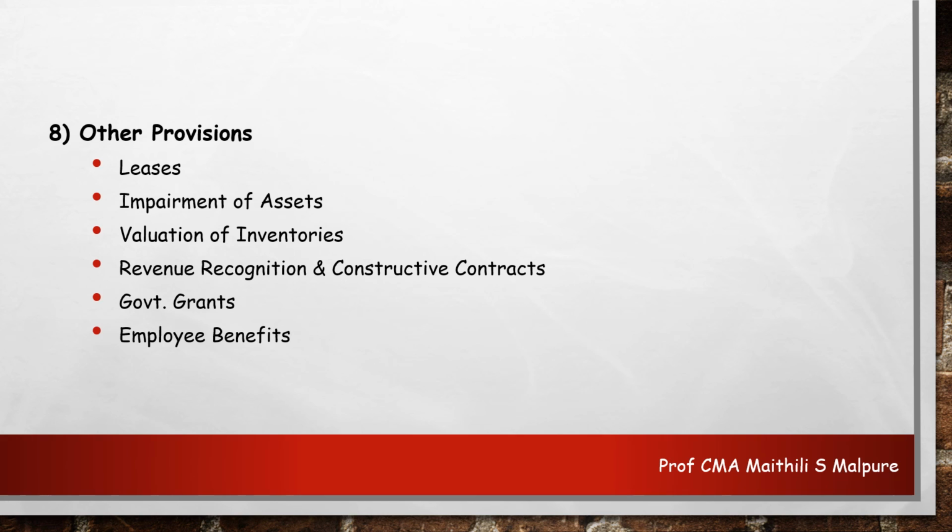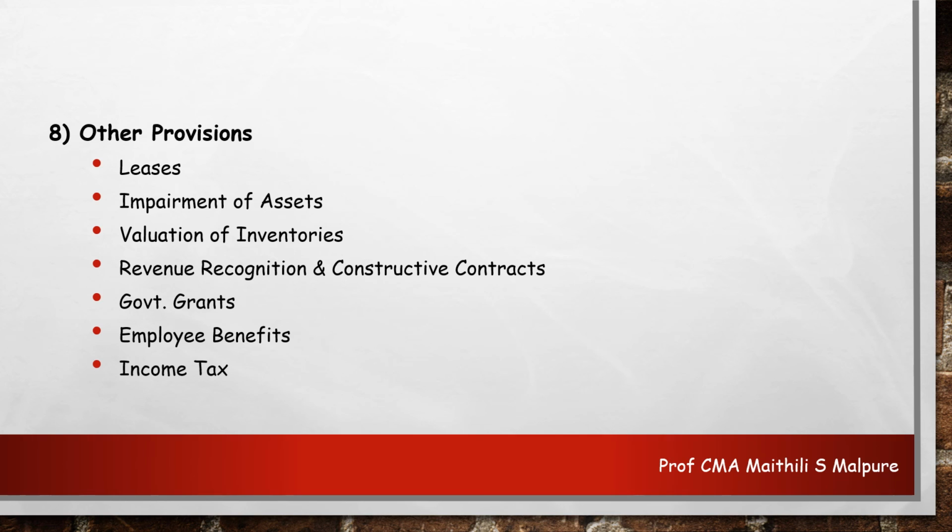Then comes employee benefit. For employee benefit, there is no major difference between the principles stipulated in the Indian GAAP and the IFRS. The only difference is that IFRS provides the choice to the entity to use the approach for the gains and losses. Otherwise, in GAAP, such an option was not made available.